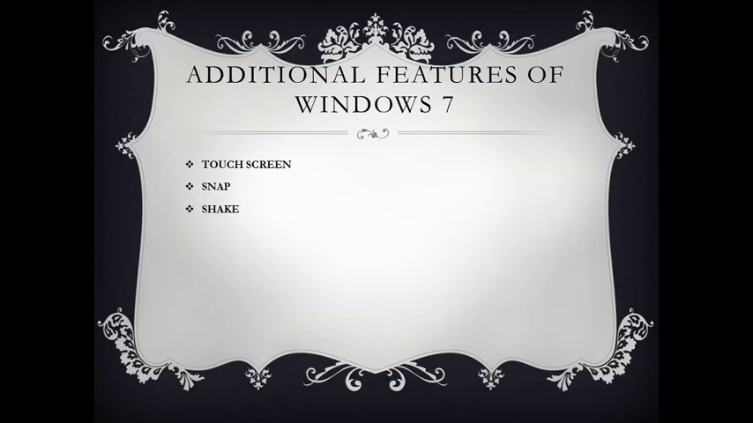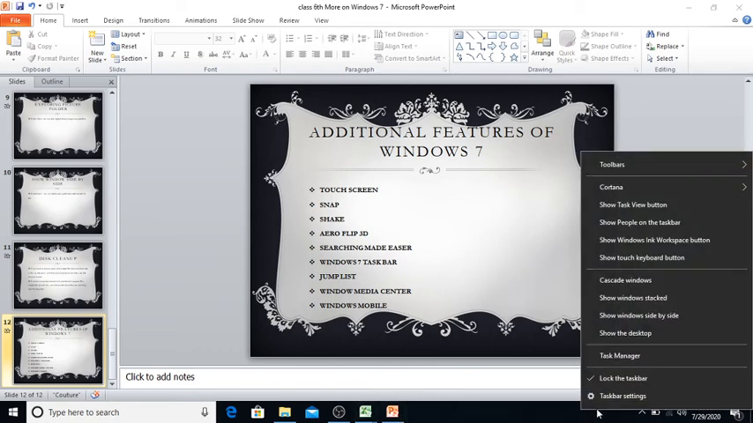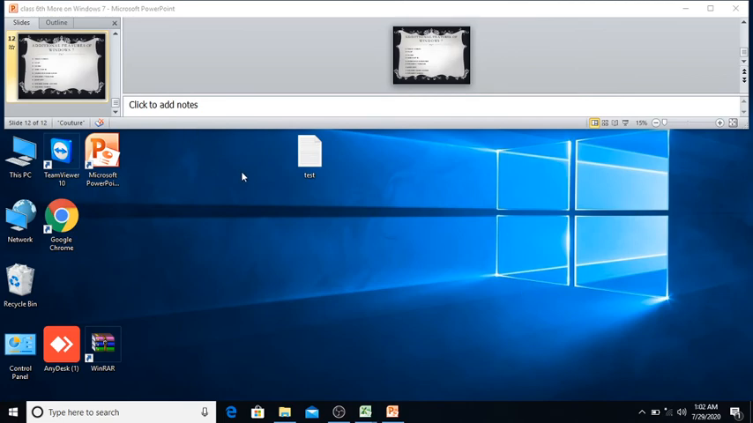Okay, now next feature is Aero Flip 3D. This feature enables you to preview all open windows as a stack. Fine, this again I am going to show you how it works. Just click here and show windows as a stack. This feature is basically Aero Flip 3D. Now see, all the windows are there in the form of a stack. Fine.